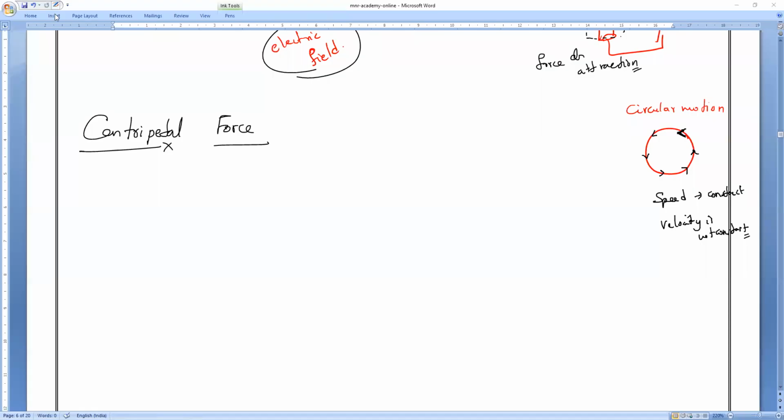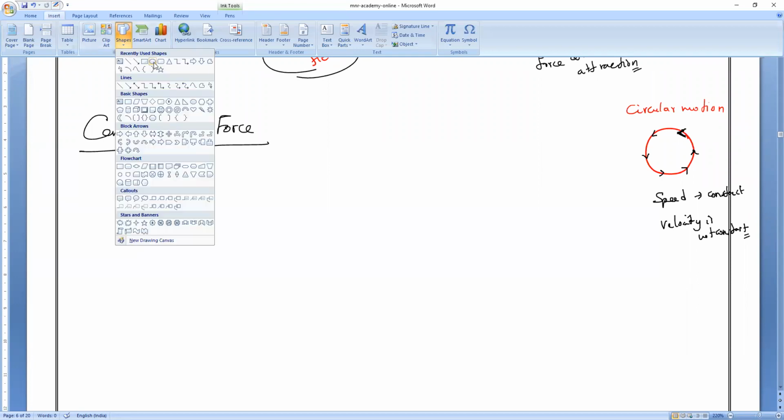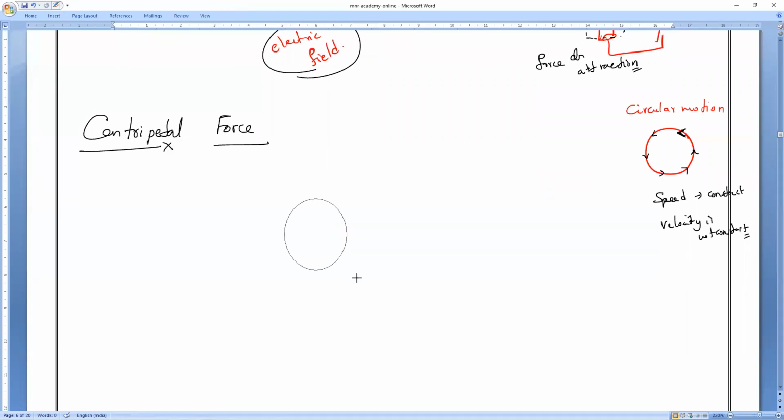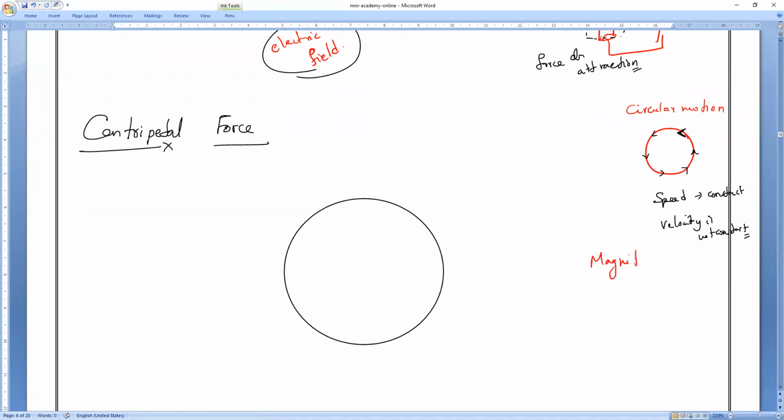So we all know the circular path, which we already studied in chapter 1. In a circular path, what always remains constant? The magnitude of velocity, which is called speed.